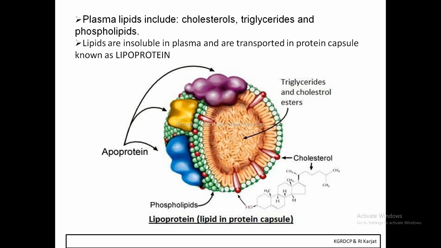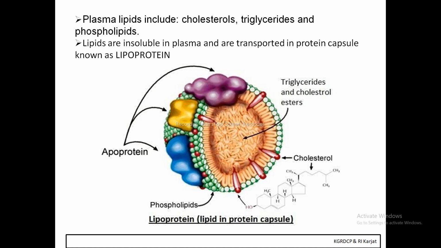Now which of the lipids are deposited in these arteries or veins? The lipids are cholesterols, triglycerides, and phospholipids. These are the different types of lipids which deposit in the arteries or veins.